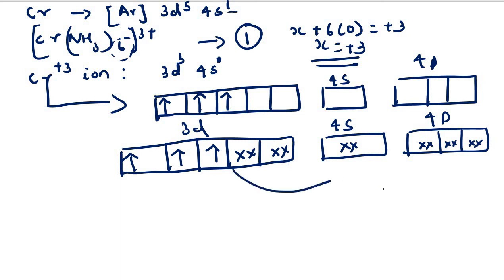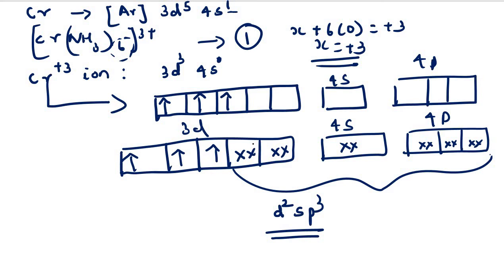So you can see that 6 coordinate bonds will be formed by the donation of 6 pairs of electrons. So our hybridization will use 2 d orbitals, 1 s orbital and 3 p orbitals. So our hybridization is d2sp3 hybridization. Now what about the magnetic property?